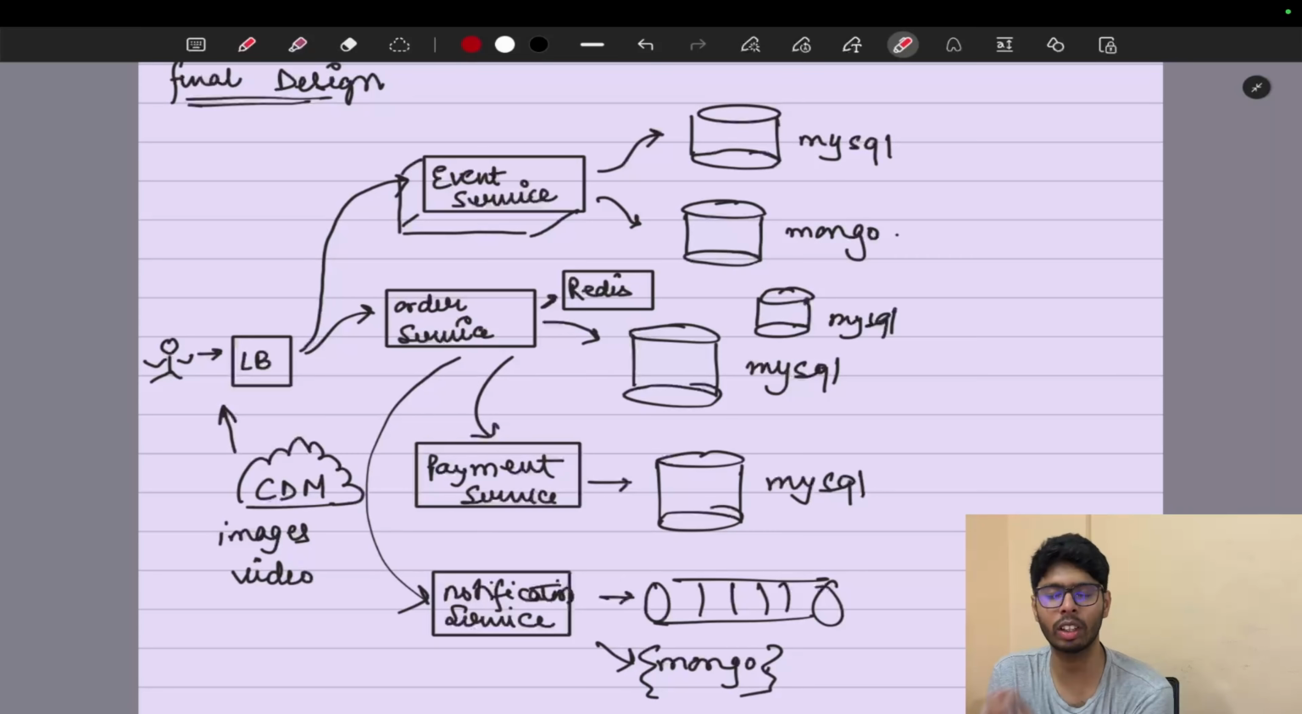You will get the ticket and the notification, and all the metadata is stored in a non-relational database. The notifications go through the queue, which is a separate mechanism. And all the images that you see on that particular website come through the CDN, a content delivery network. So this is a very simple design.